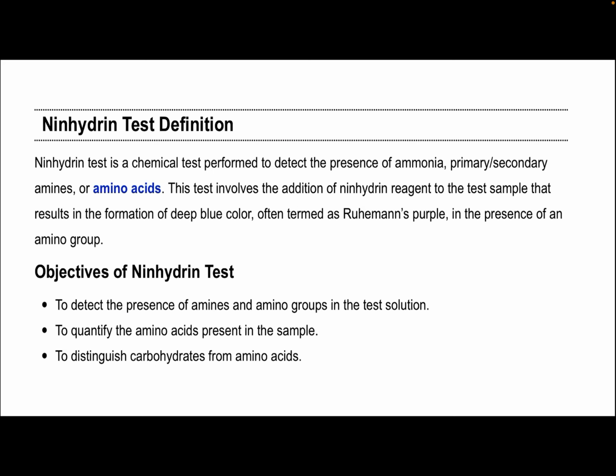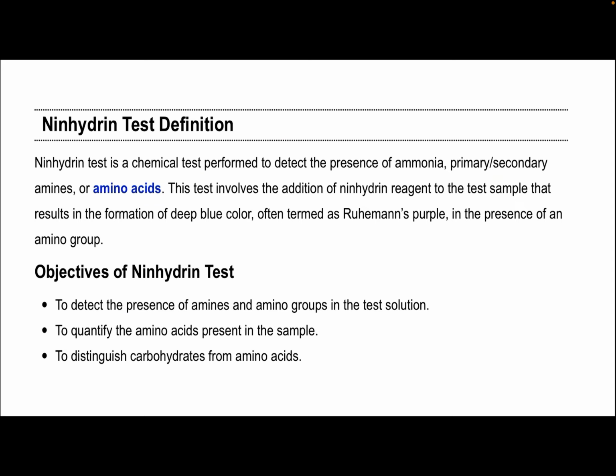Definition of the Ninhydrin test. It is a chemical test performed to detect the presence of ammonia, primary or secondary amines or amino acids. This test involves the addition of Ninhydrin reagent to a test sample that results in the formation of a deep blue color, often termed Ruhemann's purple color, in the presence of an amino group. If an amino group is present, then it will give a Ruhemann's purple or deep blue color.